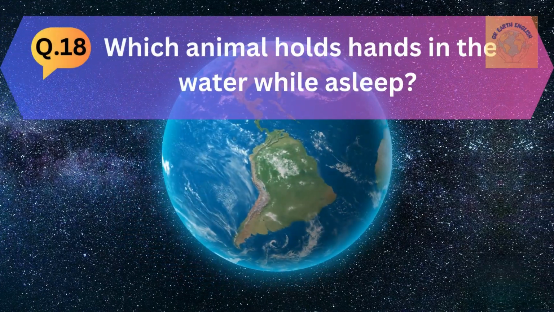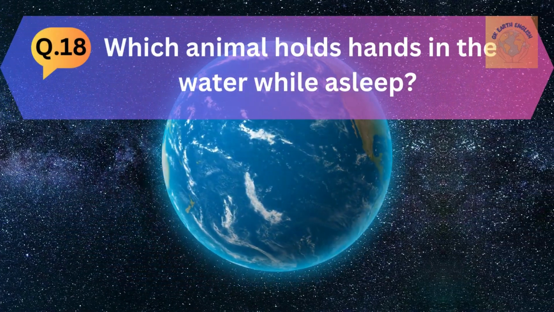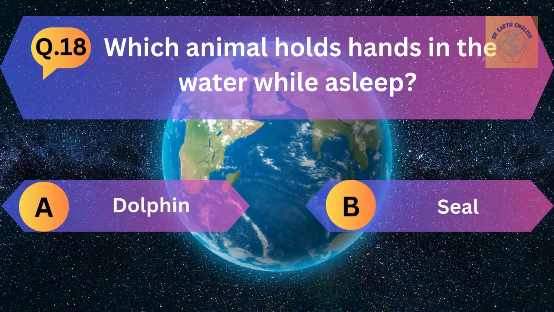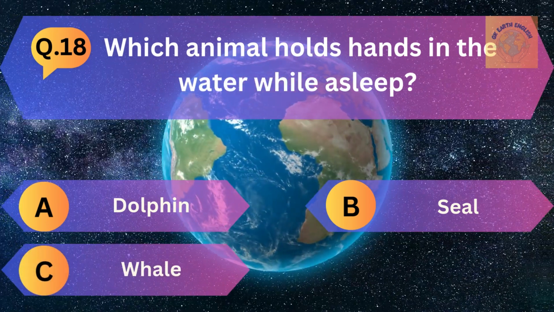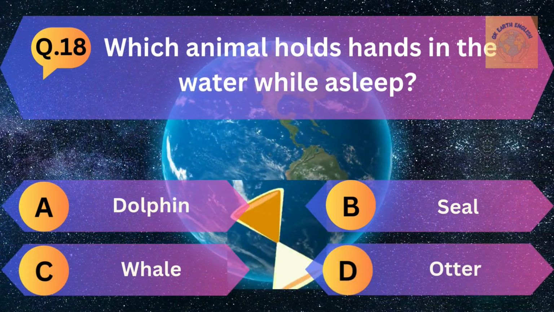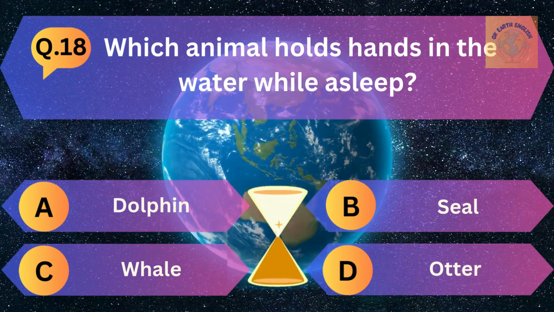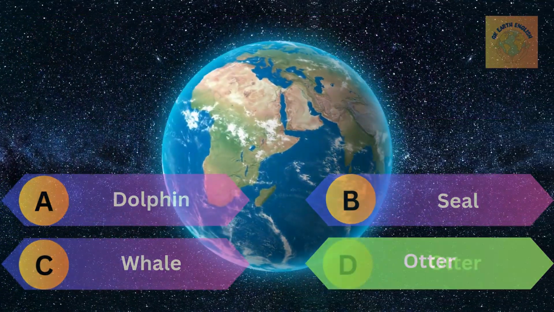Question number 18. Which animal holds hands in the water while asleep? A. Dolphin, B. Seal, C. Whale, and D. Otter. The correct answer is otter.